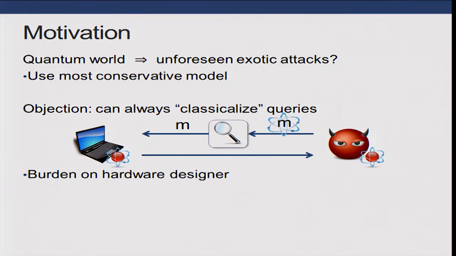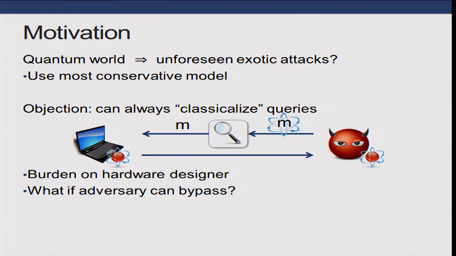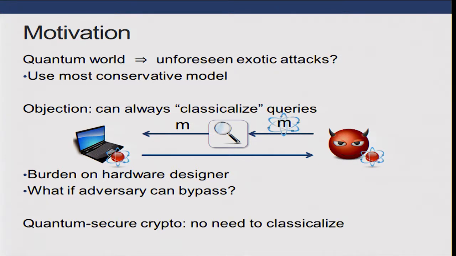Unfortunately, this classicalization step might not actually be as easy as it sounds to implement and could perhaps be a substantial burden on the hardware designer. Moreover, it's a physical layer of security, and maybe an adversary is going to be able to bypass that. We still want to maintain security even in that case. So our answer is to use quantum secure crypto, and if you do this, you don't need to worry about this physical classicalization step.